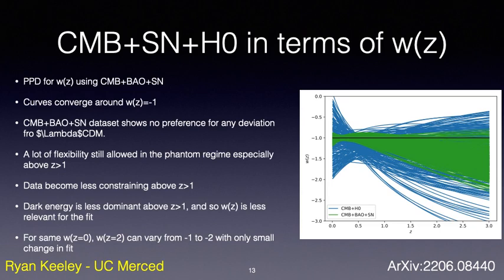There are two effects that come into play. Above z greater than 1, the data become less constraining for both datasets, and so one can observe an increased scatter in both DH(z) and DM(z). Also, above z of 1, the dark energy is becoming less of a dominant component of the expansion rate, and so the dynamics of its equation of state is less relevant for the fit. Indeed, for the same value of w(z) equals 0, w(z) at z equals 2 can vary from -1 to -2, with only a small change in the log likelihood.